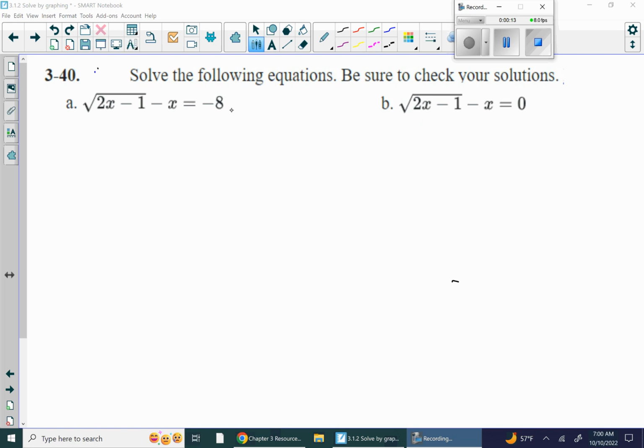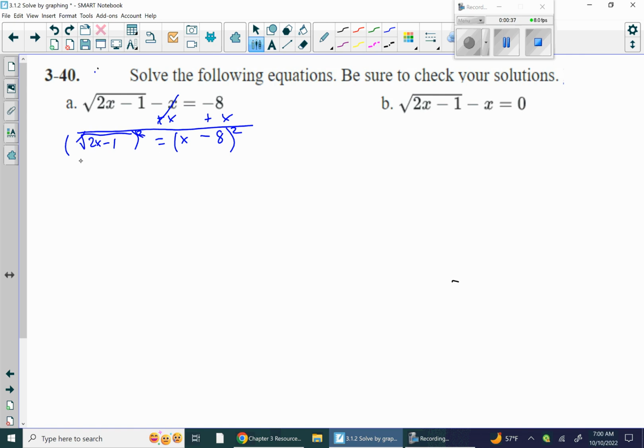I want to be able to square both sides to get rid of this square root, so I've got to get rid of this x. So let's add x to both sides, and we end up with the square root of 2x minus 1, those cancel, equals x minus 8. And if I square both sides at this point, I have to square the whole side, remember? Then the square and the square root cancel.